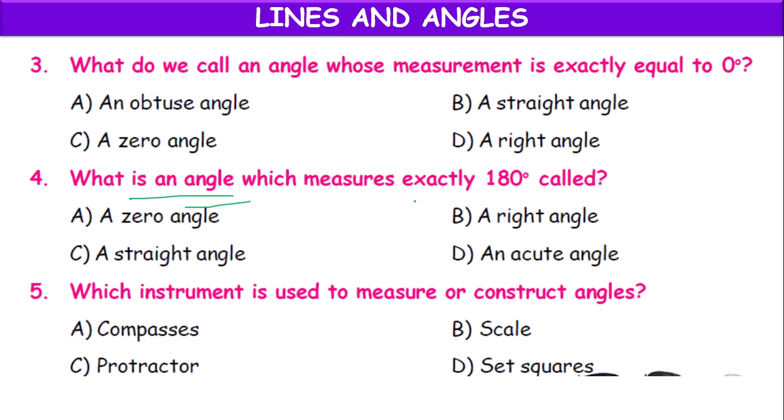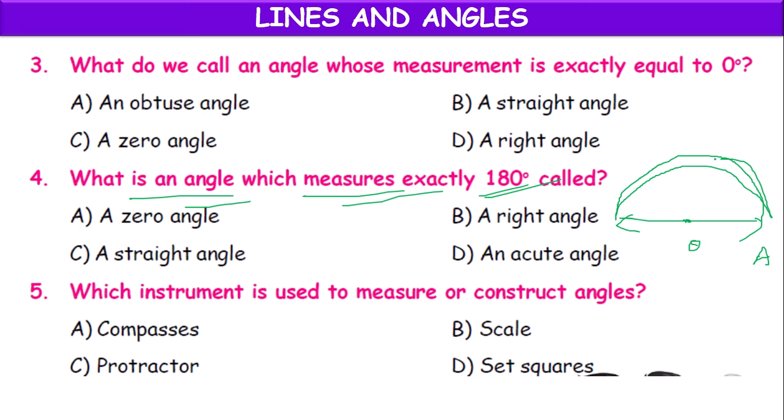So what is the angle which measures exactly 180 degrees? 180 degrees means the ray completes half of the rotation of a complete circle. Then the angle made at the point O will be half of 360 degrees, which is 180 degrees. It will lie on the same straight line. So that's why it is called straight angle.